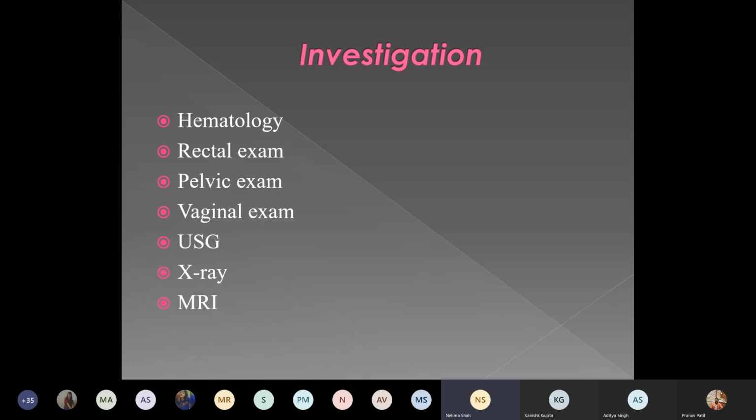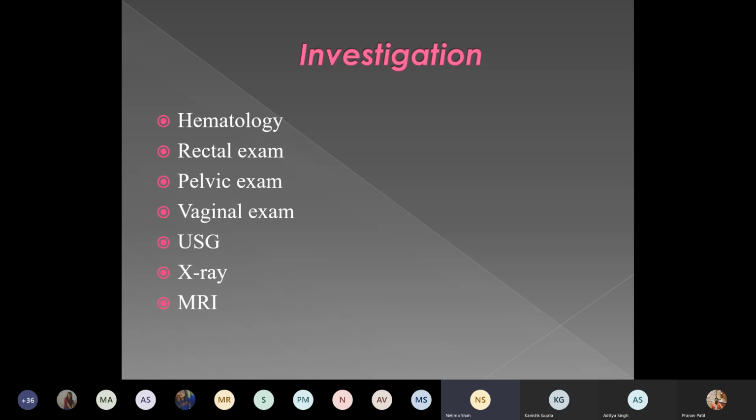Now in a patient of prolapse, the patient will complain of something coming out of the vagina. Sometimes they will have urinary complaints like stress incontinence, urgency or incomplete evacuation. Some patients will come with constipation and so on. Once you have examined and decided the degree of prolapse and which organs have prolapsed, you will have to do investigations like routine investigations, blood group, CBC, urine and all.